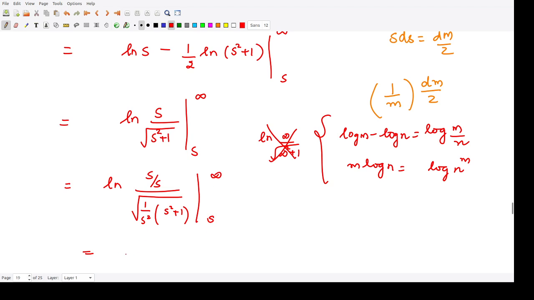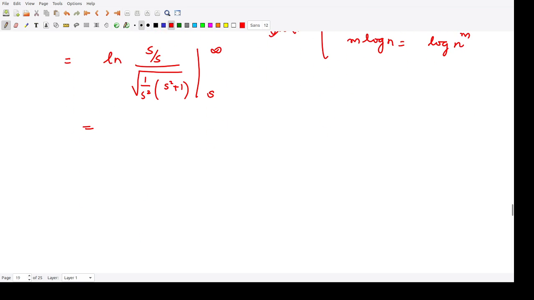So now you can substitute the limits, because this term would be 1, so we would have log of 1 divided by square root of 1 plus 1 by s square. When you substitute s as infinity, this term would be 1 by infinity, which is 0.